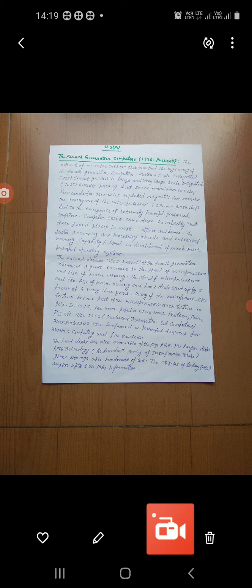Okay, the hard disks are also available of the size 2 GB or larger disks. RAID technology, redundant array of inexpensive disks, gives storage up to hundreds of GB. The CD-ROMs of today, 1996, can store up to 650 MB of information.